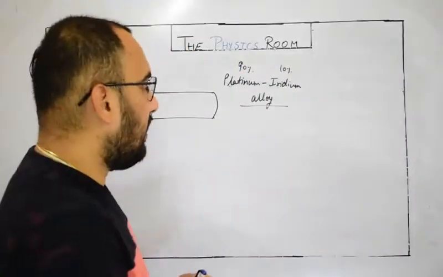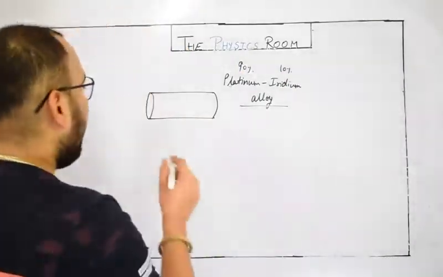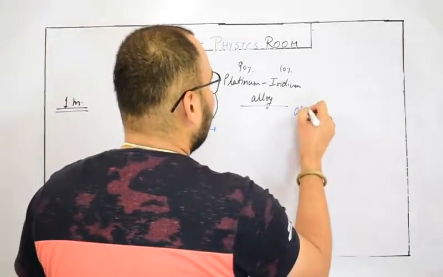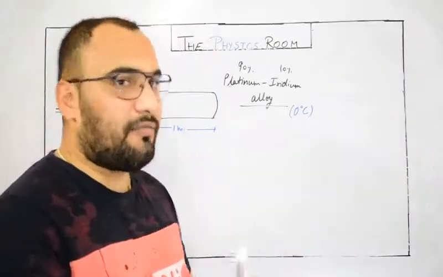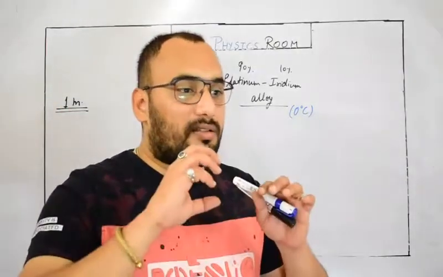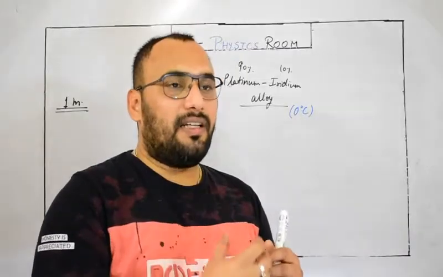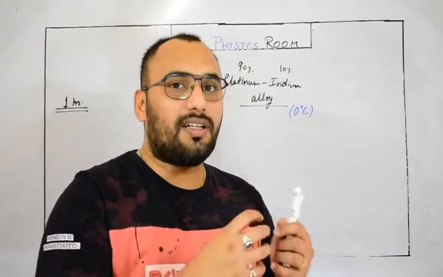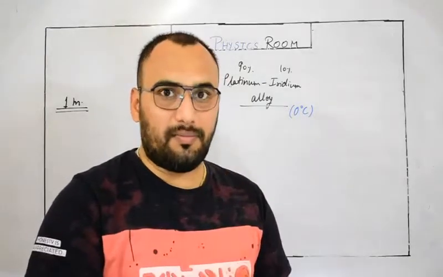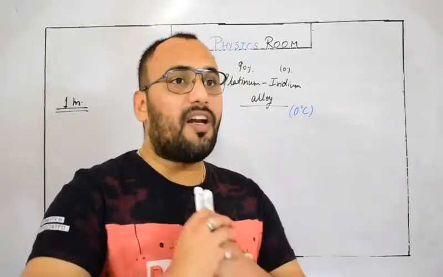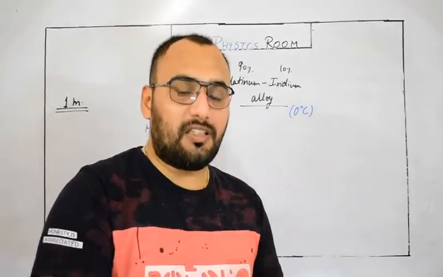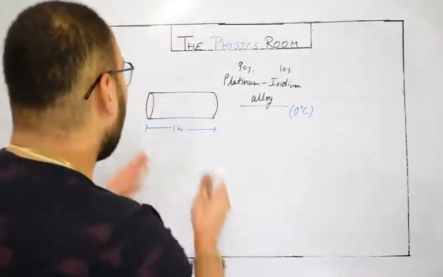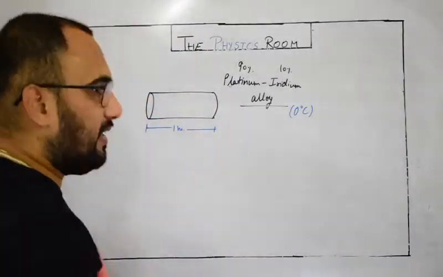The length of this alloy was said to be the standard of 1 meter, by storing it at 0 degrees Celsius in vacuum. This means the rod is completely unaffected by the surroundings. It is held in such a way that it is not affected by any surrounding or atmosphere, so that for a long time its length will remain unchanged. That's why they use a platinum and iridium alloy. So the length of this standard alloy is said to be 1 meter.